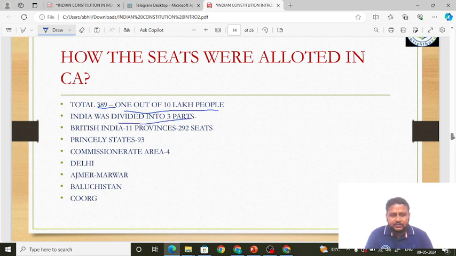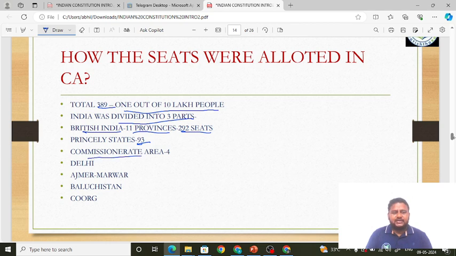India was to be divided into 3 parts. The British Empire was divided into 3 parts. The first is British India, which had 11 provinces. Out of 389, 292 seats would be allotted to British India. Princely states, those ruled by kings, would have 93 seats.